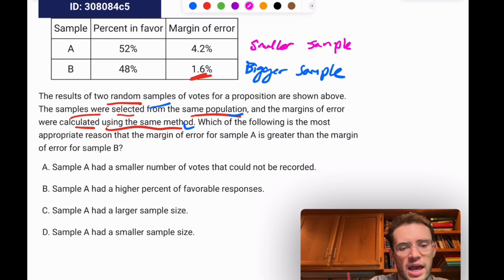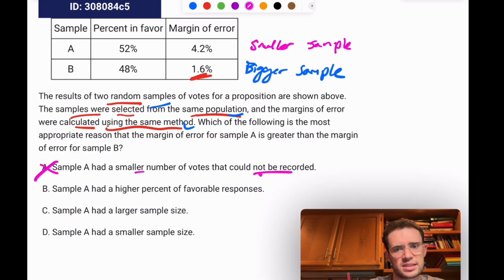So let's see, sample A had a smaller number of votes that could not be recorded. Did they say anything about that? That would mean that more votes were recorded, assuming they had the same sample size. So that's kind of the opposite of the truth. If they're not recorded, that would technically mean that A had more people respond, or that's what they're trying to imply.